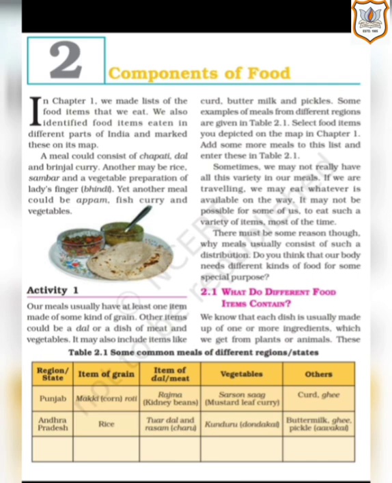Sometimes we may not really have all this variety in our meal. Sometimes it may happen that we don't include each and everything in our meal. If we are traveling, we may eat whatever is available on the way. For example, if we are going from one place to another, then we can't have all these items in our meal. So, we would prefer to have whatever we get on the way.